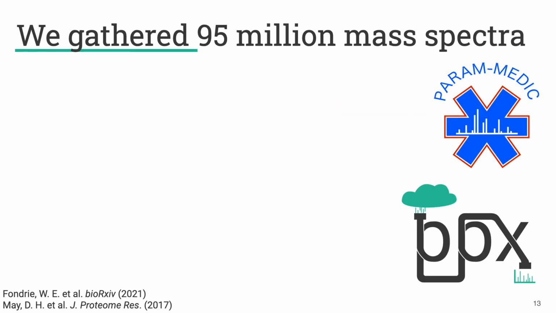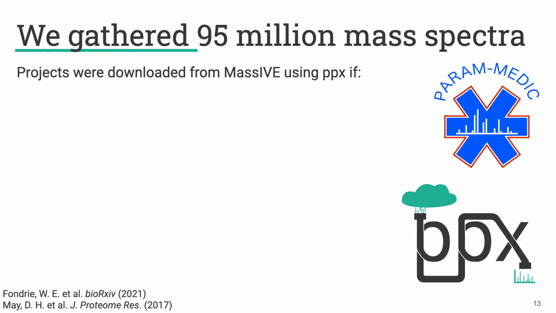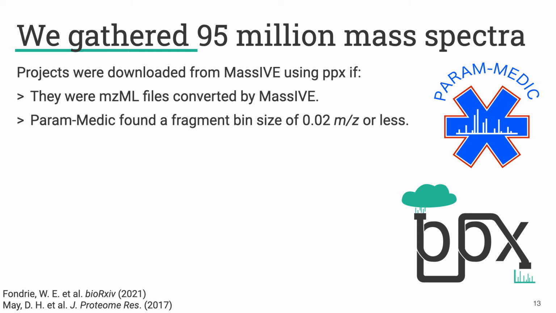We gathered 95 million mass spectra from the Massive repository, and we downloaded them from Massive using a tool called PPX if the mzML files were originally converted by Massive. This was just to ensure that the MS2 spectra were centroided, so we didn't end up with any profile mode spectra. And then we used a tool called Param-Medic to select for high-resolution tandem mass spectra, by looking for ones where Param-Medic found a fragment bin size of 0.02 m/z or less.